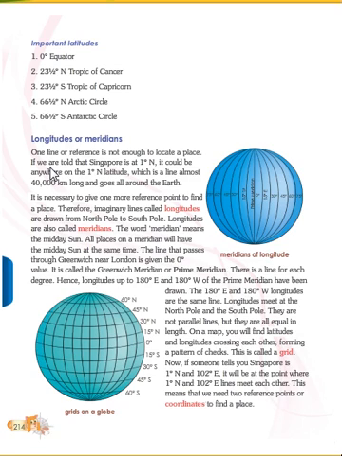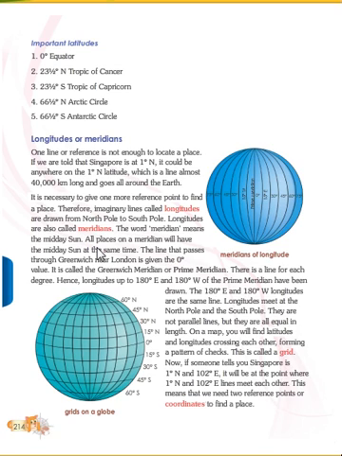The word meridian means the midday sun. All the places on a meridian will have the midday sun at the same time. So all the places on a meridian have the same timing of the sun.